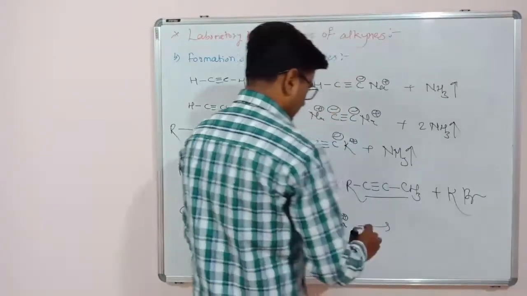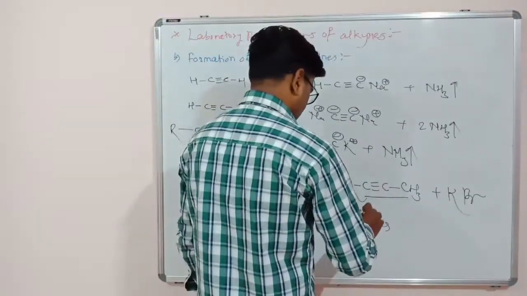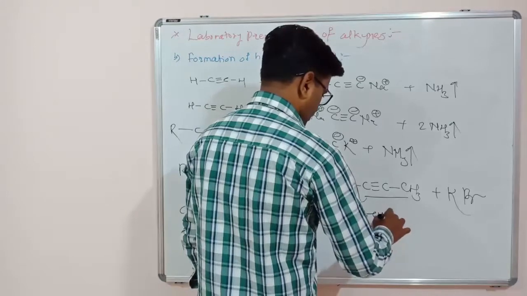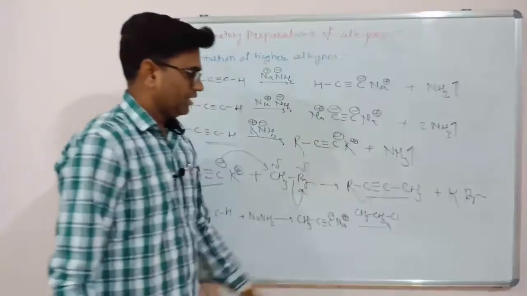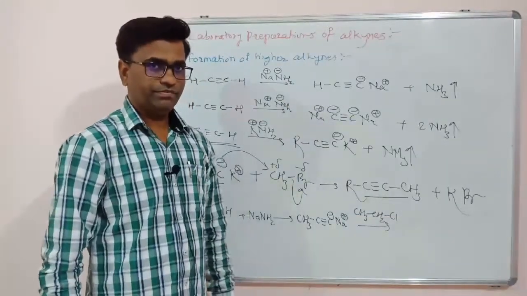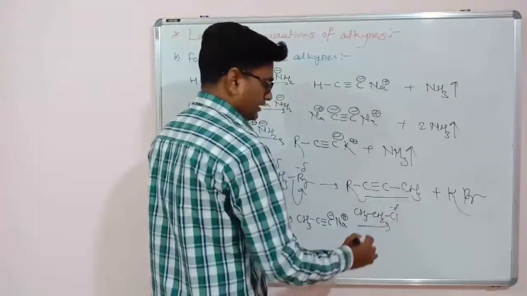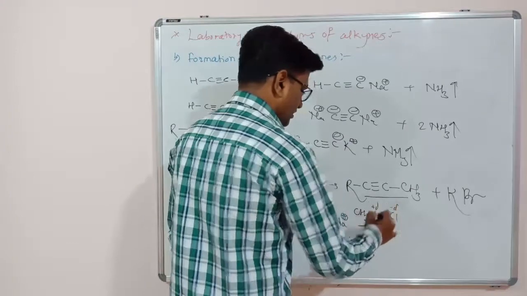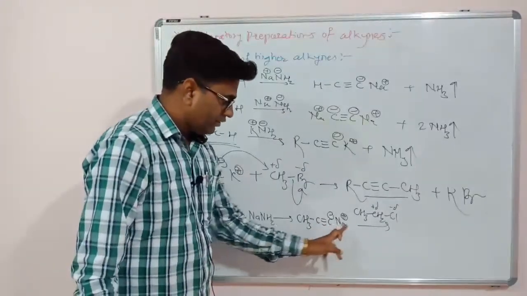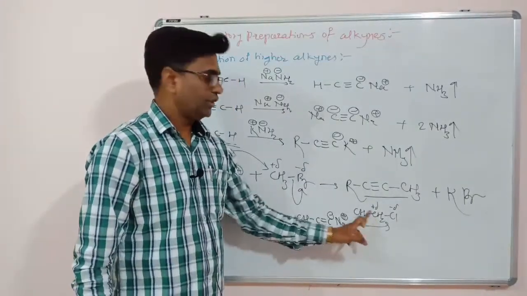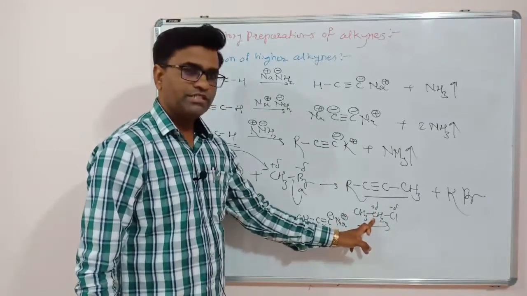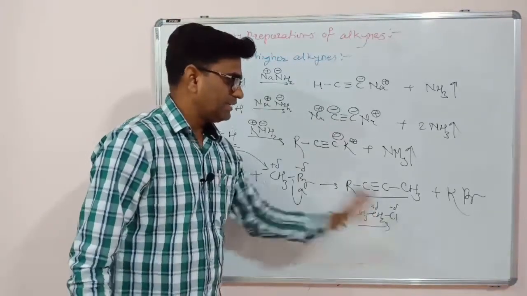Suppose you are using an alkyl halide, for example CH3CH2Cl, ethyl chloride. Now this carbon has a partial negative charge, this has a partial positive charge. So this carbon forms a bond with this CH2, not with this CH3, and NaCl is the byproduct.